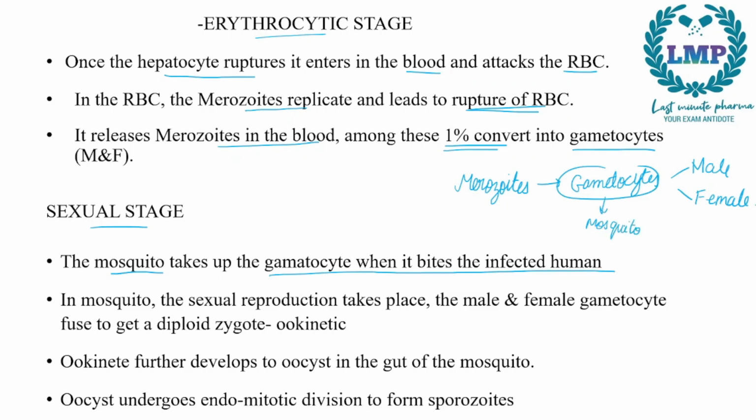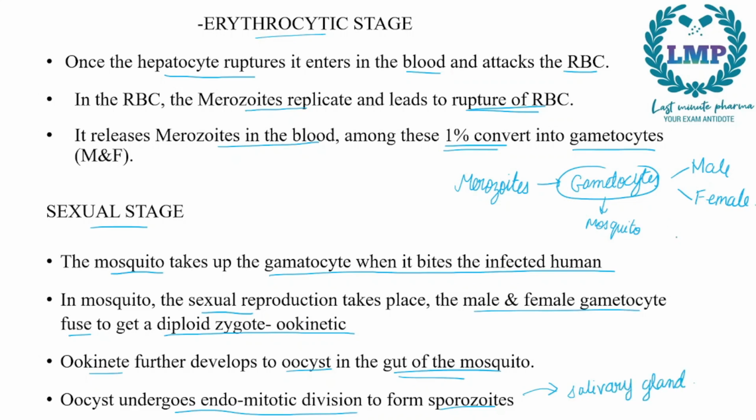Now when the gametocytes are taken up by the mosquito, the sexual reproduction takes place. The male and the female gametes will fuse to get a diploid zygote, that is the ookinete. The ookinete further develops into an oocyst in the gut of the mosquito. The oocyst undergoes endomitotic division to form sporozoites, and these sporozoites will be stored in the salivary gland of the mosquito.